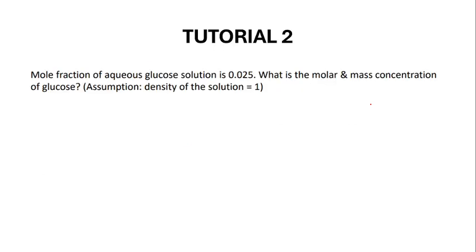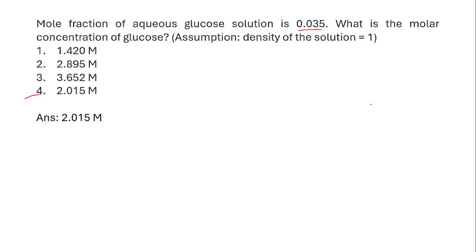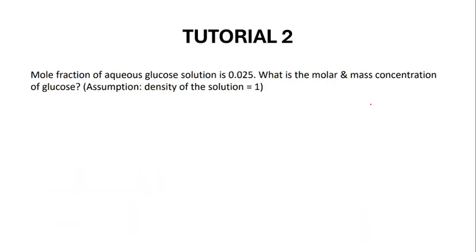Now we will solve some tutorial problems. There is a similar problem in your tutorial questions, which gives the mole fraction of the aqueous glucose solution as 0.025. Earlier it is 0.035, right? So in this question it is 0.025. What is the molar and mass concentration of the glucose?